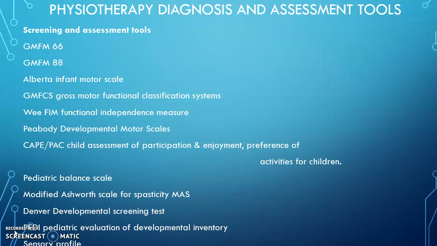A screening test used is the Denver developmental, because I already told you that in cerebral palsy, understanding a diagnosis early is difficult. So Denver developmental screening test is very useful. PEDI, which is the pediatric evaluation of disability inventory, is another developmental inventory, very, very useful in early stage diagnosis. Sensory profile, which is commonly used for children with sensory problems.